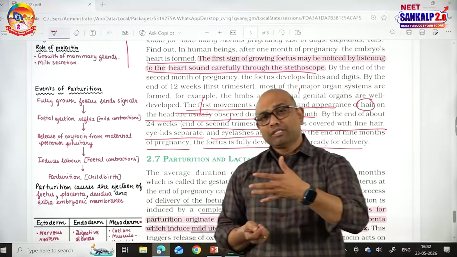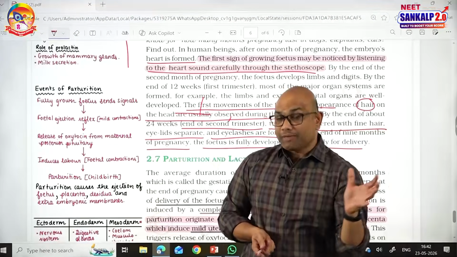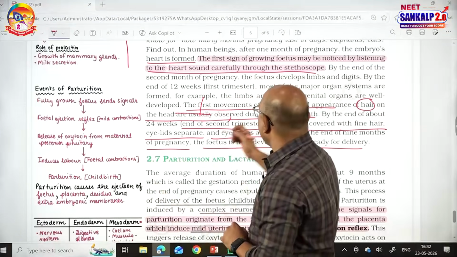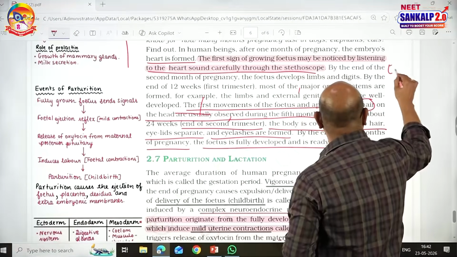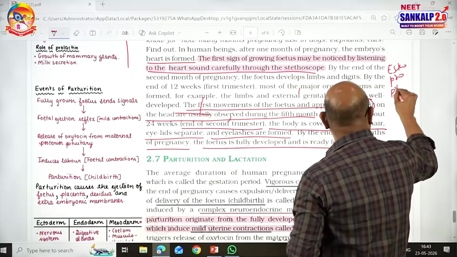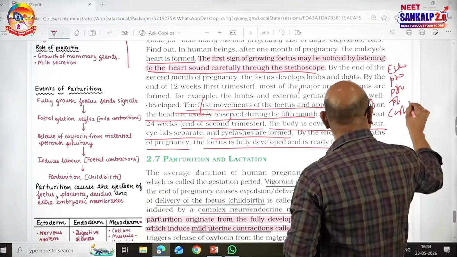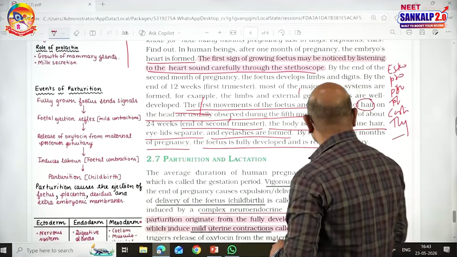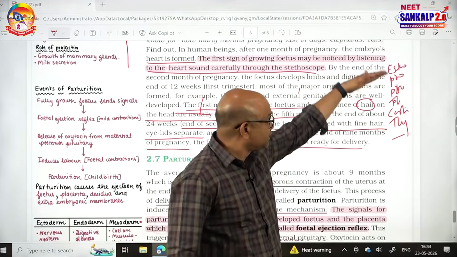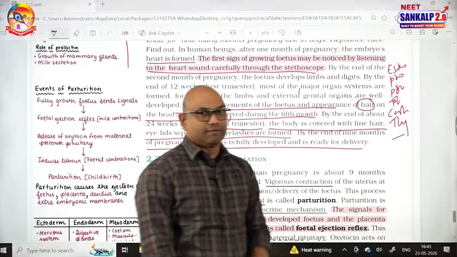And what are the hormones that are increased during pregnancy? Let me give you this last point. During pregnancy, the hormones are increased manifold. They include estrogen, progesterone, prolactin, cortisol, thyroxine. So, what are the 5 hormones that are increased manifold during pregnancy as per our syllabus? Estrogen, progesterone, prolactin, cortisol, thyroxine.